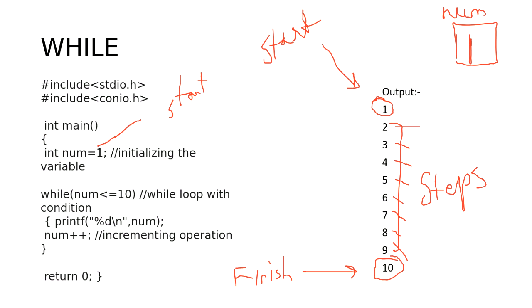There is a memory which will tell me where I currently am, and the name of the memory is now. Here it is written: it is used to initialize the variable. Initialize means we are starting from 1, and now this is the condition.